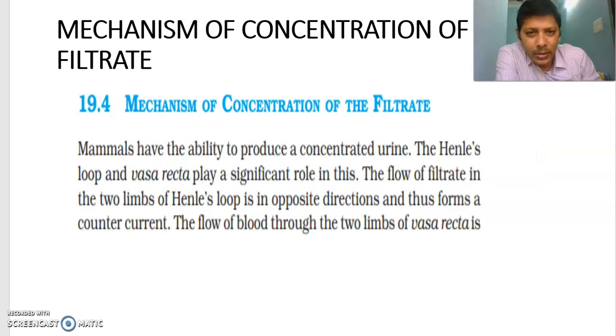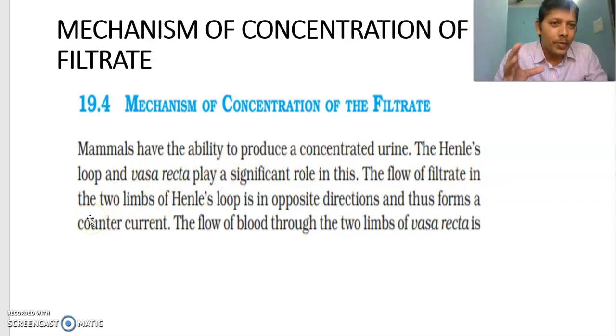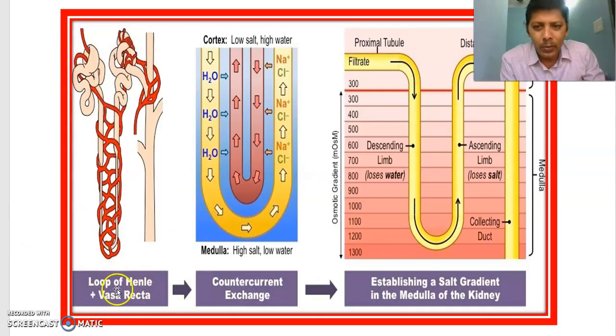What are the structures involved here? The Henle's loop and vasa recta play a significant role in this. You can see the two things here: loop of Henle and vasa recta. This is the loop of Henle, very long. What kind of nephron is it, juxtamedullary or cortical? Can you answer that? This is the juxtamedullary nephron, which plays an important role in the formation of concentrated urine.